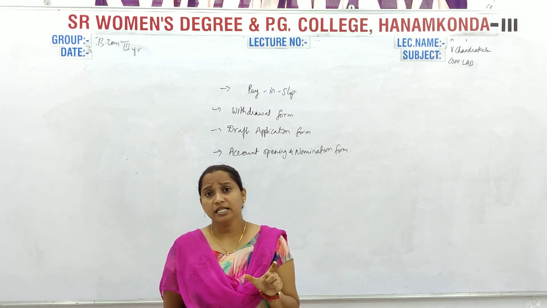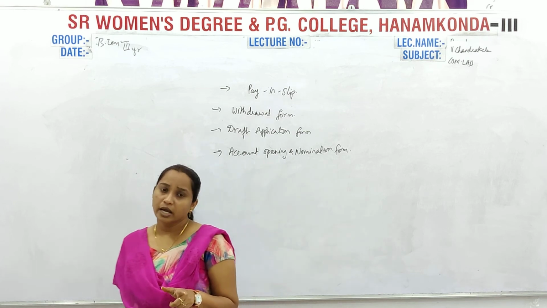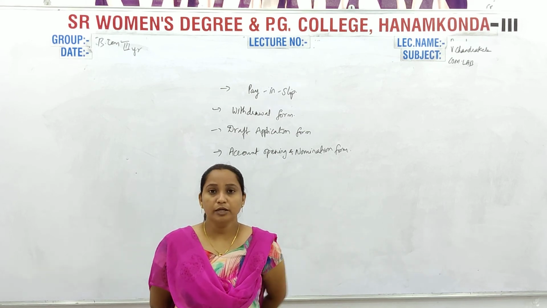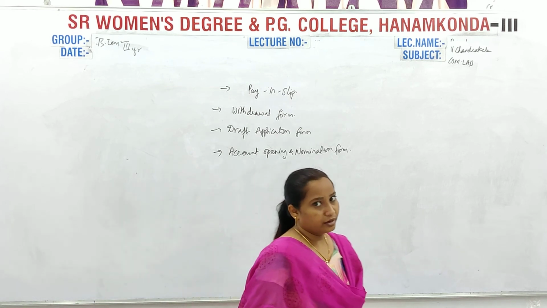Okay, so that is the reason there are three types. What is that? Savings account, current account and deposit account. Okay, so now it depends upon what you take.